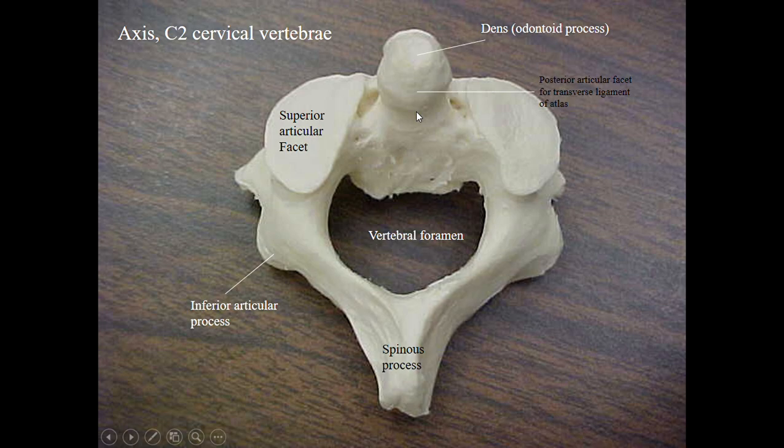The dens forms a pivot around which the atlas carrying the head rotates on either side. On either side of the odontoid process there is a superior articular facet. Two superior articular facets can be seen on the superior aspect of the axis vertebra. The superior articulating facet articulates with the inferior articulating facet of C1, the atlas vertebra, to form the atlantoaxial joint.